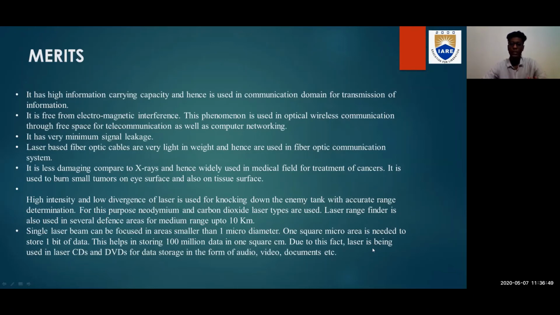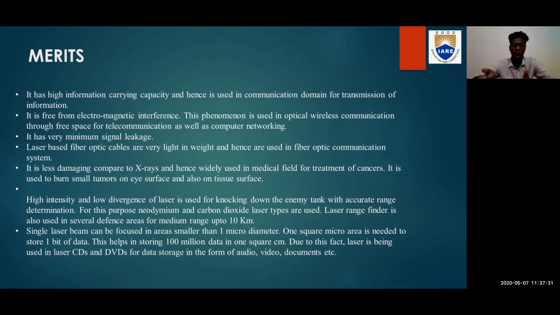So winding up the topic, the main merits of lasers are: it is used for transmission of information and also in computer networking and telecommunication because there is a very low level of signal leakage, and due to its light weight it is also used in optical fiber communication. Due to its less damaging feature, it is also used in the medical field to treat tumors, cancers and dead skin. And due to its high intensity and low divergence, it is also used in the defense field with the help of a rangefinder up to 10 kilometers distance, to attack the enemy with a determined range.